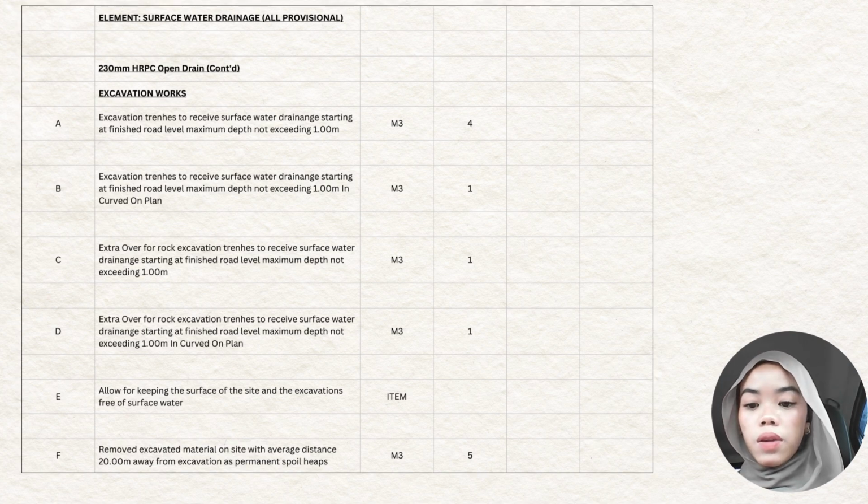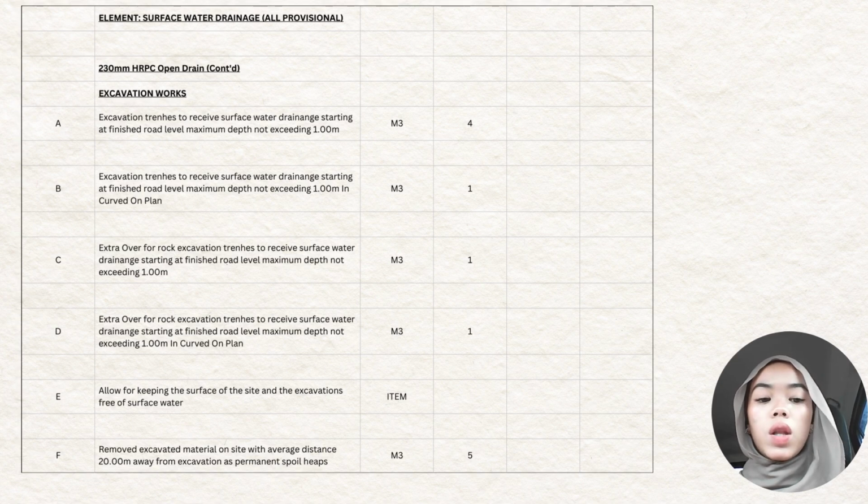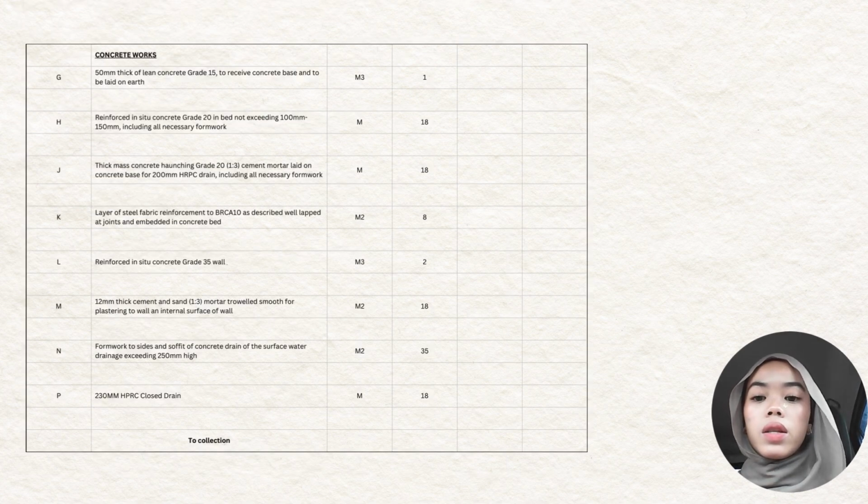Allow for keeping the surface of the site and the excavation free from surface water, the unit is item. Remove excavated material on site with average distance 20 meter away from excavation as permanent spoil heap, the quantity is 5 meter cube. Next item is concrete work. 50 mm thick of lean concrete grade 15 to receive concrete base and to be laid on earth, the quantity is 1 meter cube. Reinforced in situ concrete grade 20 in bed, not exceeding 100 mm to 150 mm, including all necessary formwork, the quantity is 18 meter.